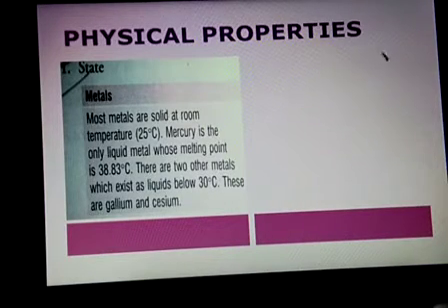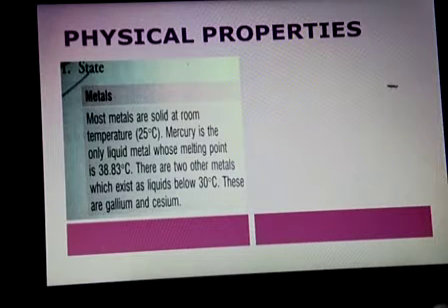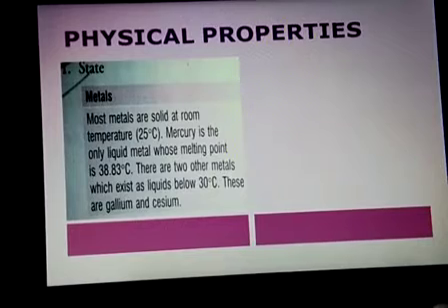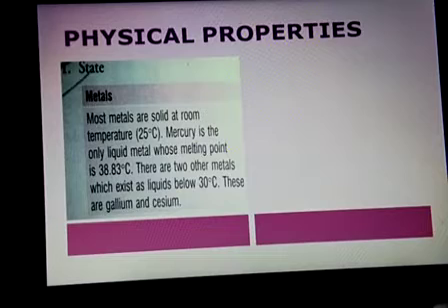State means metals and non-metals are found in different states, not only in three. We know about solid state, liquid state, and gaseous state, but there are two more states also: plasma state, and one more is the Higgs boson state.